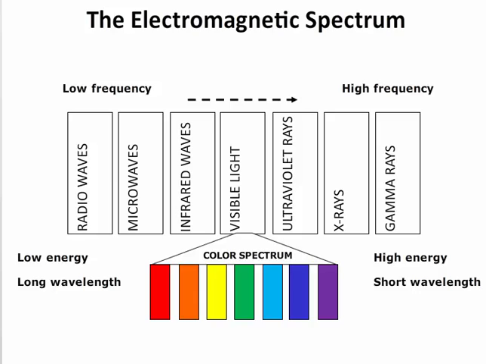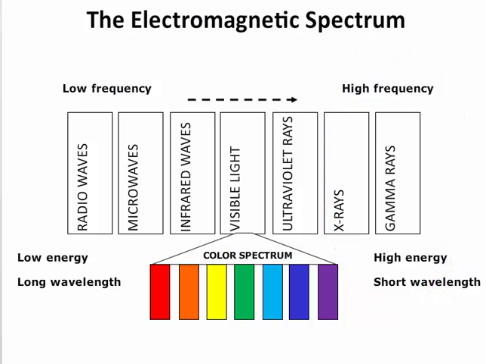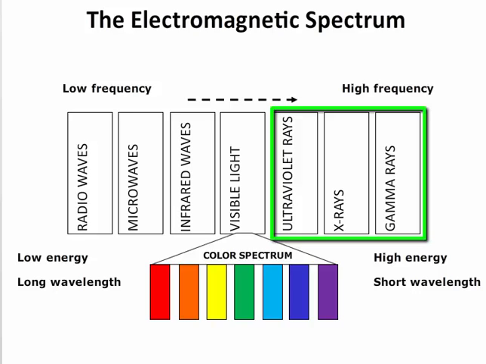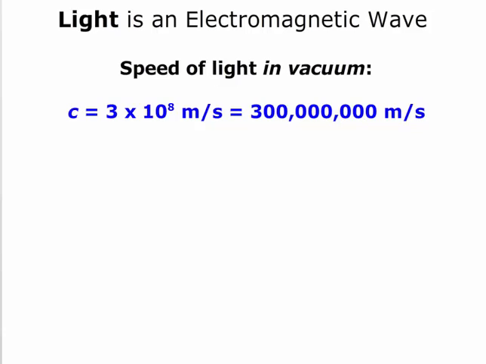Energy is directly proportional to frequency, so if the frequency is high, like for gamma rays, the waves will have lots of energy. Remember the order of the spectrum: radio waves, microwaves, infrared waves, visible light, ultraviolet rays, X-rays, and gamma rays. The last three, UV, X-rays, and gamma, have enough energy that they can damage your cells, from sunburns all the way up to cancer. Please note that within the visible light range is our familiar Roy G. Biv color spectrum.